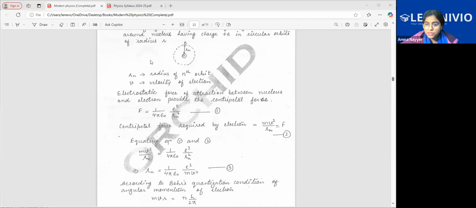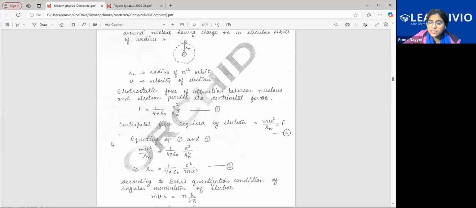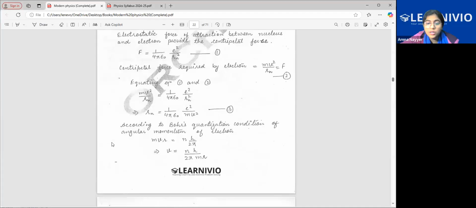Okay. The centripetal force is provided by the electrostatic force. So the centripetal force is mv square by r, and the electrostatic force is k e square by r square. So we equate these two and we write the formula of radius from here. That is 1 over 4 pi epsilon naught, e square by mv square. Okay. We have studied Bohr's quantization right now. Before this, mvr is equal to nh by 2 pi. From here, we write the value of velocity, nh by 2 pi mr.